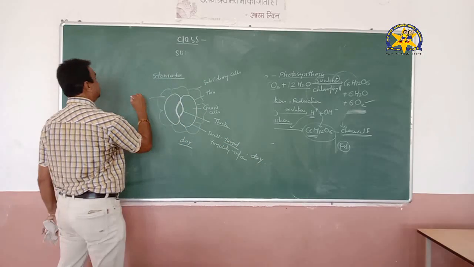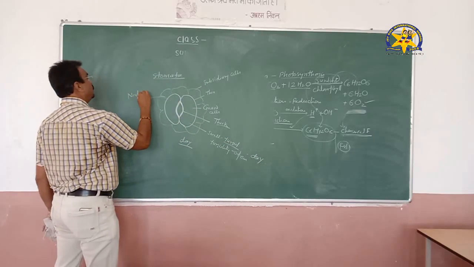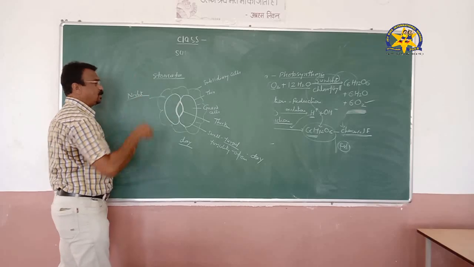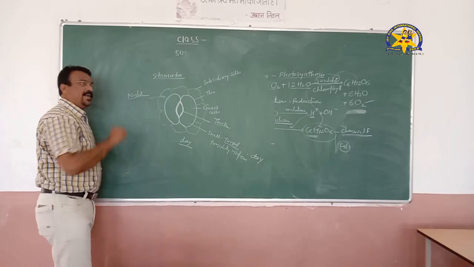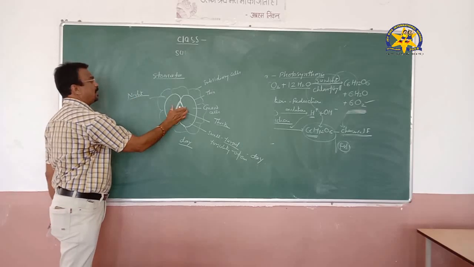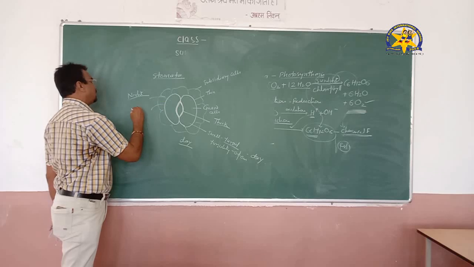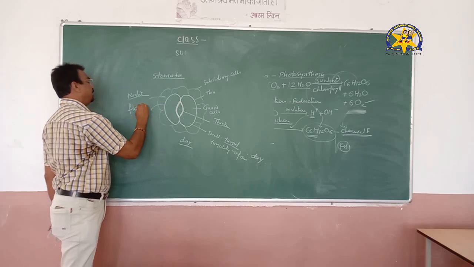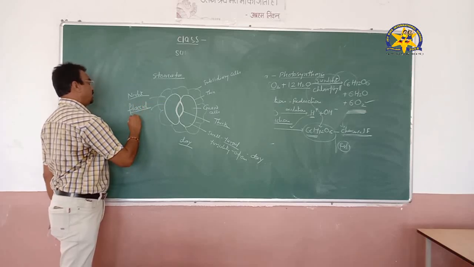At night there is no need of carbon dioxide because sunlight is not available. And as sunlight is not available, there is no need of carbon dioxide. So at night the stomatal pore gets closed because the guard cells become flaccid, that is, they shrink.